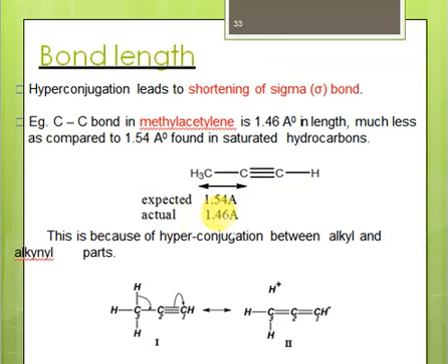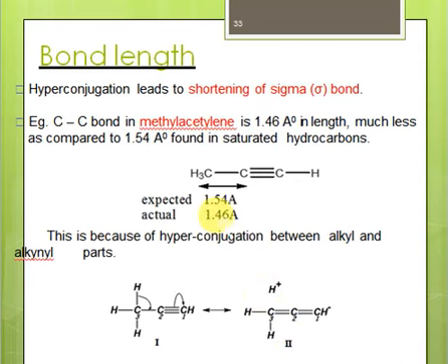And why is that so? This is because of hyperconjugation. Just see, for example, this hydrogen is getting delocalized here, right? So we get a partial double bond here, right? A double bond is shorter than a single bond. Since it's not a pure double bond, it's a bit longer, right? So you can see easily that this bond length is very close to that of a double bond, right? So it's actually because of this hyperconjugation.